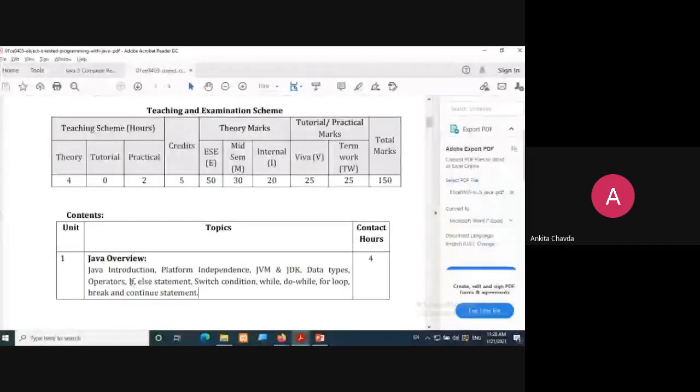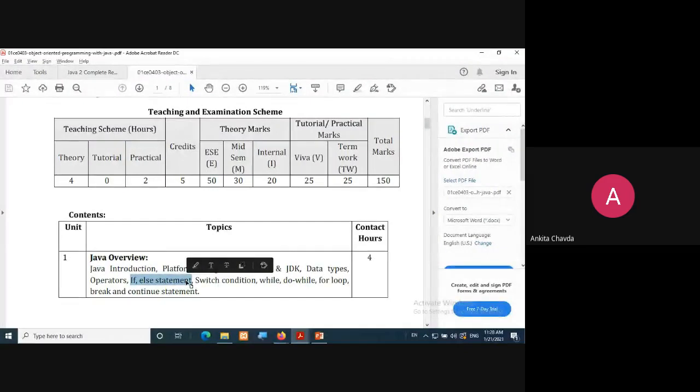Otherwise, if and else, everything is just like your C language, that was there in C++, and now you are having it in Java. In switch case also, it would be the same. For loop will remain the same, of course, right? While loop, do while loop, everything will remain the same.